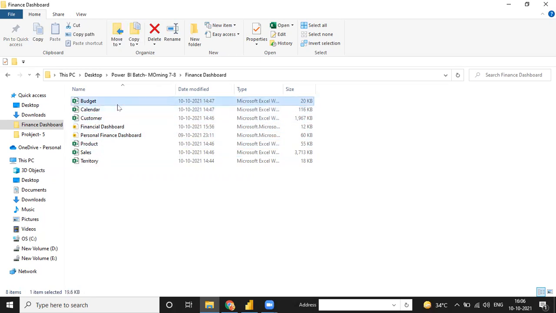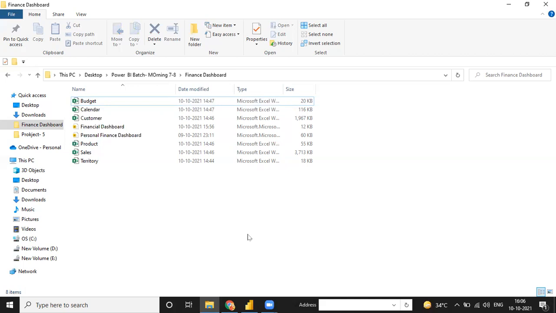Before starting, could you please tell me, in these 6 tables, how many are fact tables and how many are dim tables? Anyone? Product and customers are fact. Product and customer? Sales is the fact table. Anyone else?